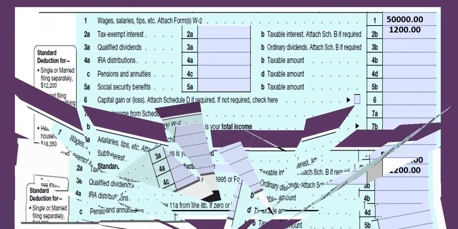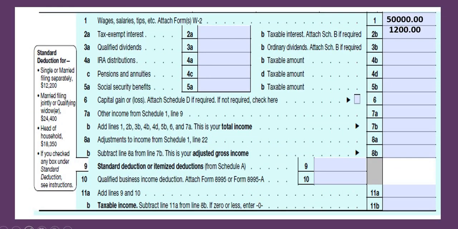Okay, perfect. So we've got those two numbers. And at this point, we're going to focus on line 7b because Goofball didn't earn anything else. He had no IRA distributions, no pensions, no qualified dividends, no Social Security benefits, nothing else. So we're going to go right down to line 7b. So what value are we going to put into line 7b? Awesome. The 51,200 because it tells me just add all those lines up. Well, I only have these two to add together.